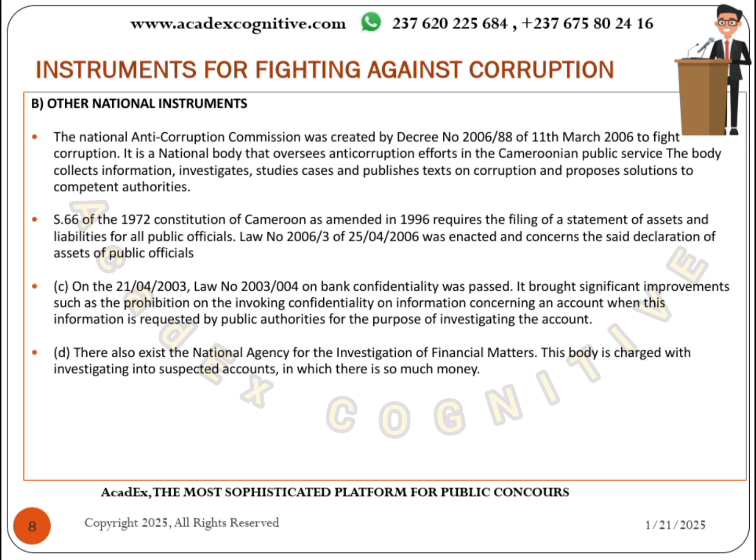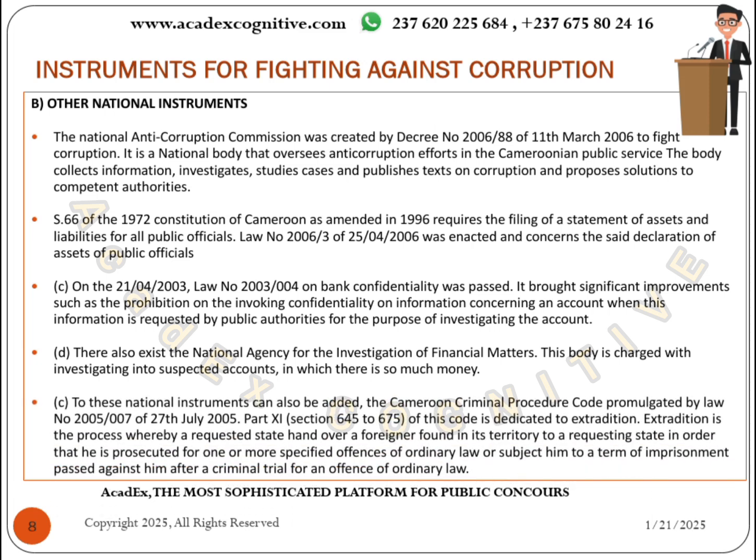It is a way of fighting what? Illegal enrichment. To make sure that your money came from a good source, that you really worked for it. It should not be money that has been stolen. So they investigate any account that has a lot of money. It's very severe.